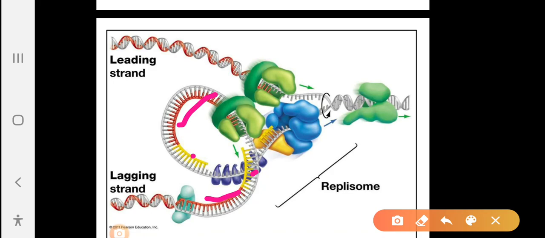Every time the DNA gets supercoiled, this enzyme releases the tension, so that the circular DNA can be replicated comfortably.